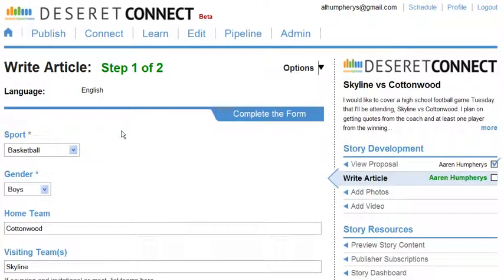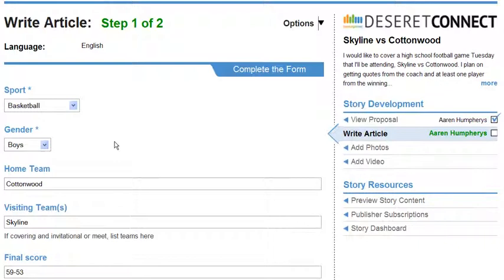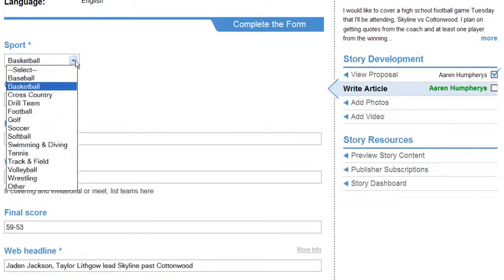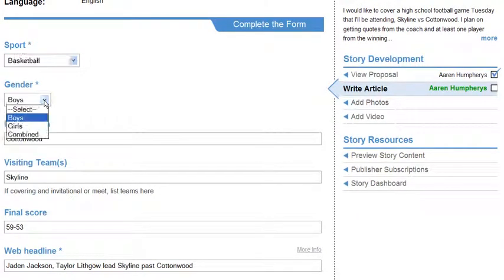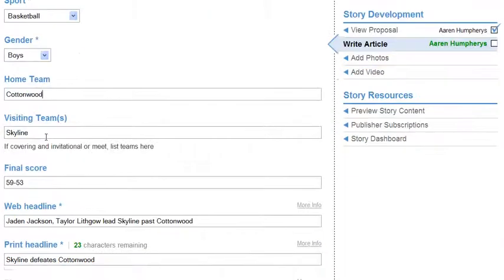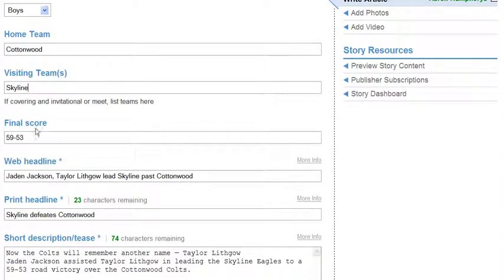And here's the Write Article, step 1 of 2. Each of these fields is also very important. I'm writing about basketball. It's boys basketball, and the home team is Cottonwood, the visiting team is Skyline, and here's the final score. Now if you're not covering a specific game and you don't have a score, then leave these three fields blank and just write your story.